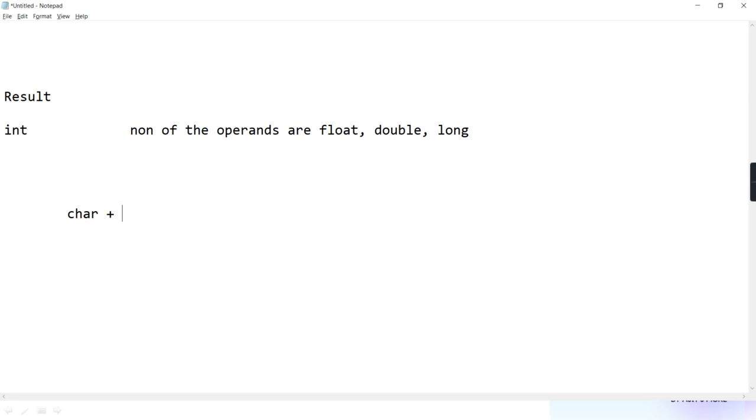In that chain, byte is promoted to short, short is promoted to int, char is also promoted to int. So they all come to int minimum. Then long, then float and then double. So if we have character plus byte, what will be the result? Integer only.